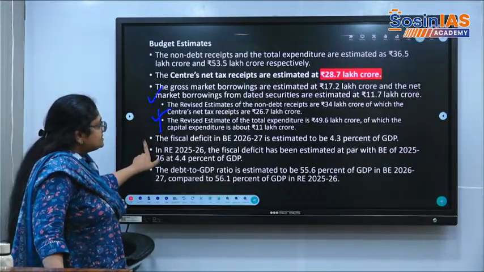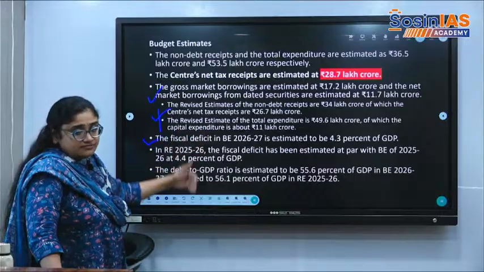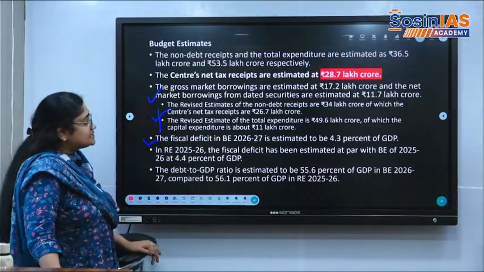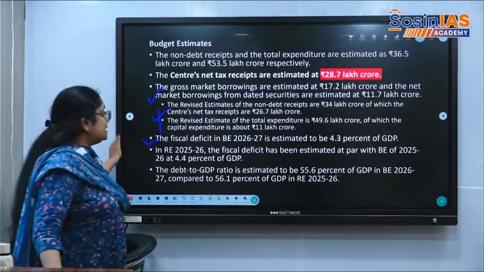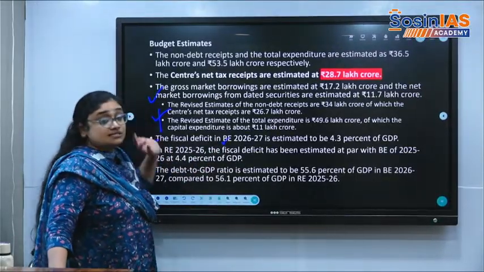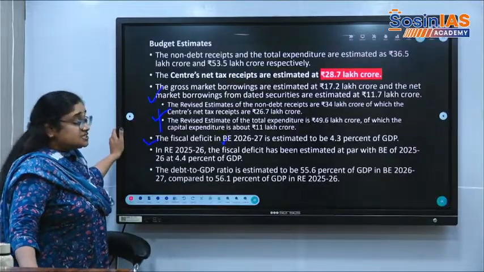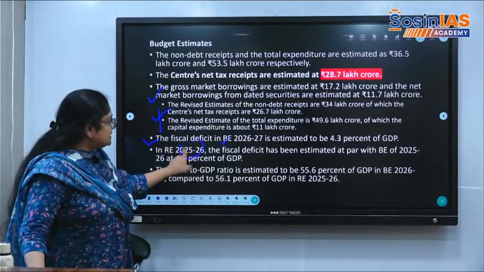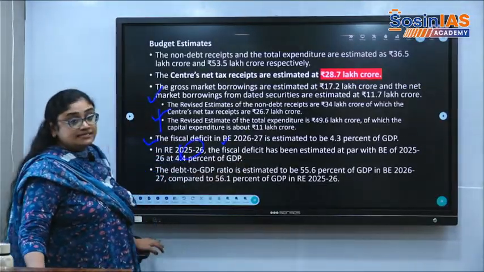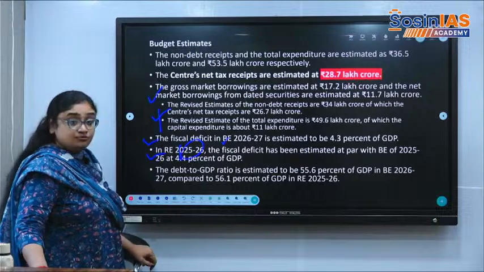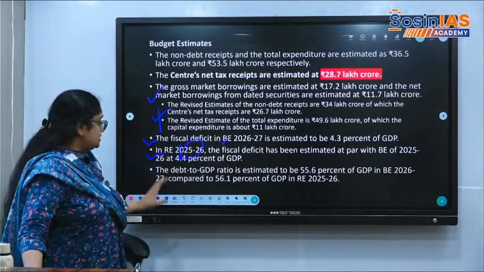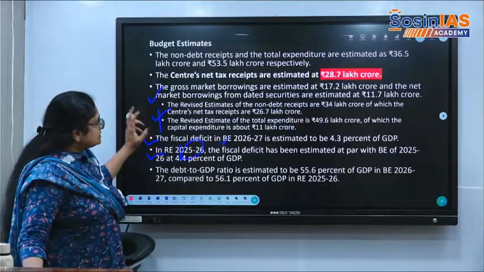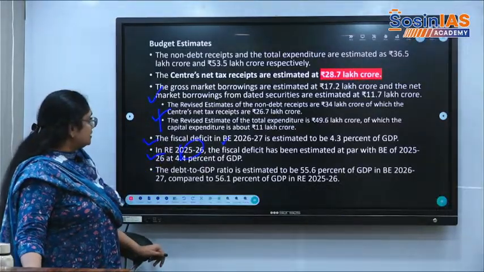The fiscal deficit for this financial year 25 to 26 is expected to be around 4.3 in the budget estimates for 26 to 27. In the revised estimates of the present financial year, that is 25 to 26, the fiscal deficit has been estimated at 4.4. 4.4 and 4.3 are very close. The debt to GDP ratio we have already discussed. These are the primary things that we can take note of.